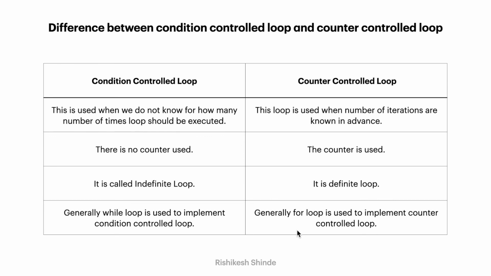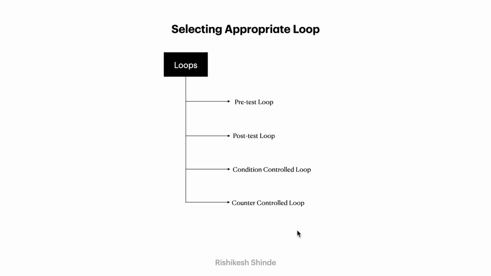So far we have seen these four different categories in which loops are categorized. I hope you understood them well. These are important in respect to choosing the appropriate loop for the appropriate function.